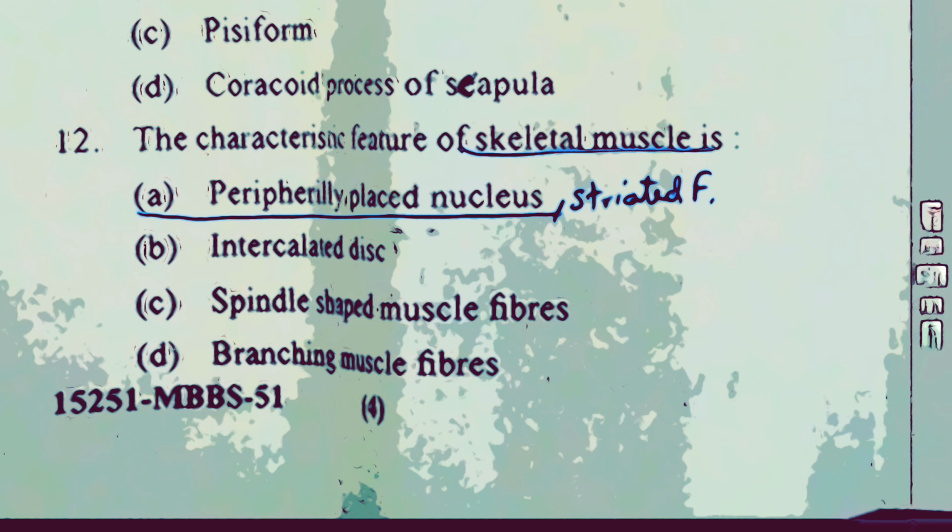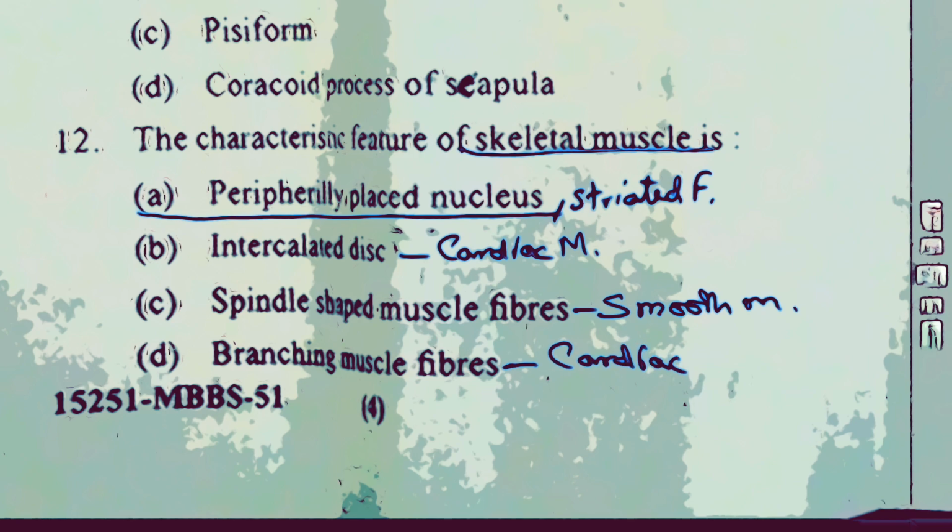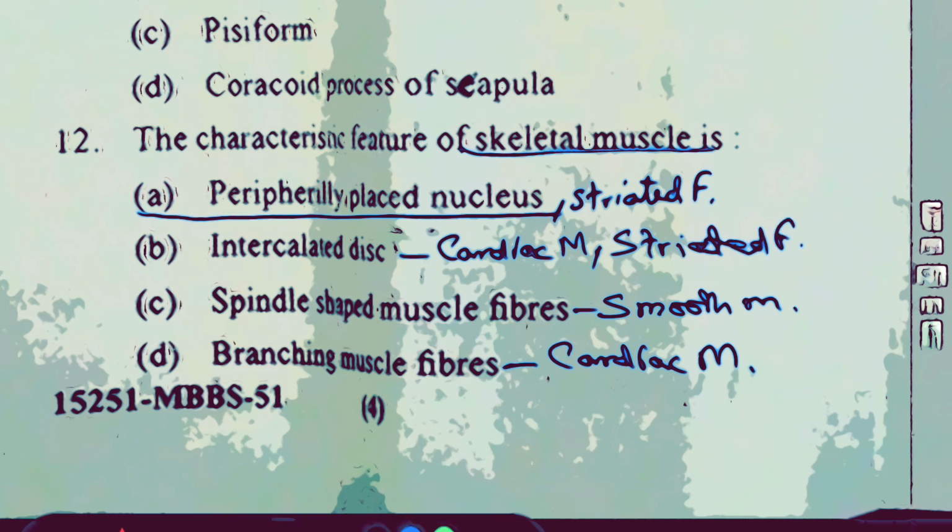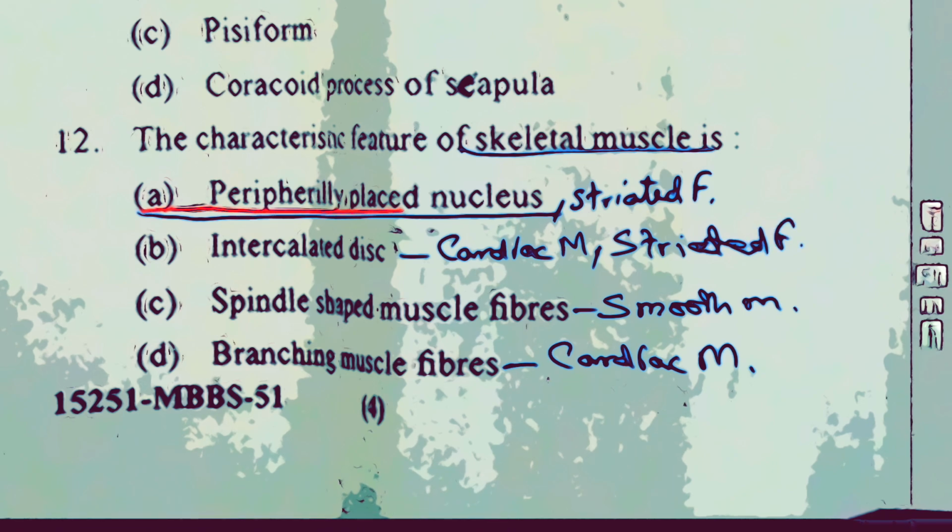Then intercalated disc is a feature of cardiac muscle. Spindle-shaped muscle fiber is a feature of smooth muscle. Branching muscle fiber is also a feature of cardiac muscle. Cardiac muscles are also striated fibers. So the answer is peripherally placed nucleus, a characteristic feature of skeletal muscles.